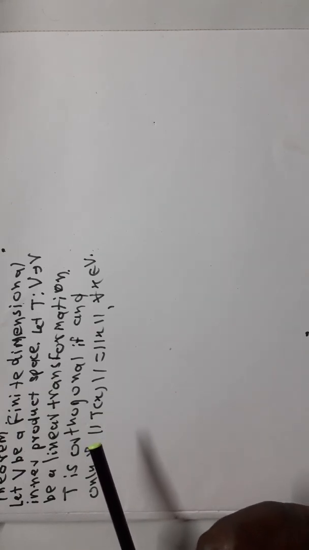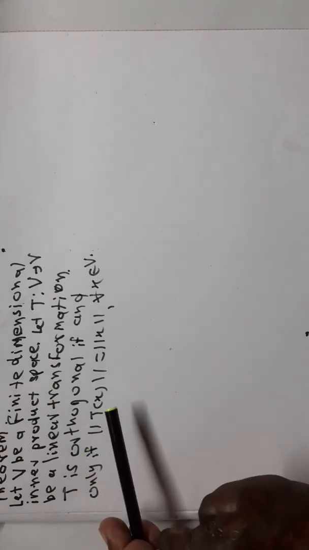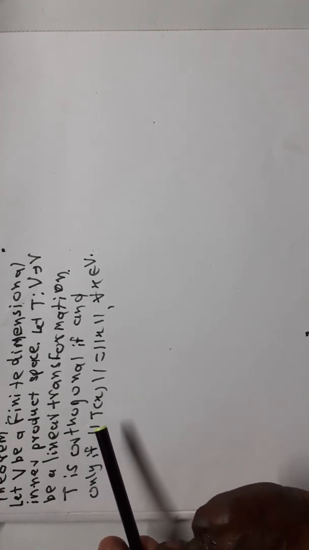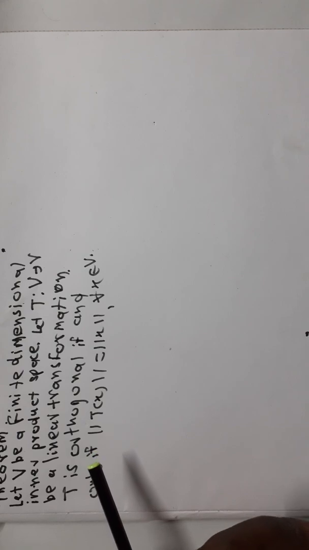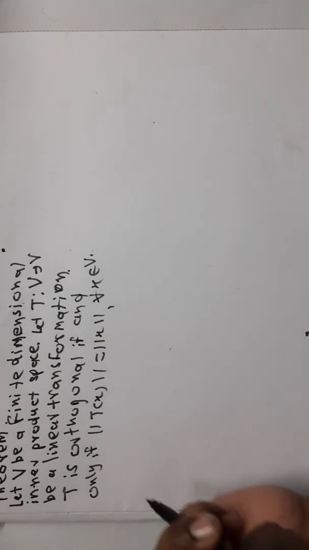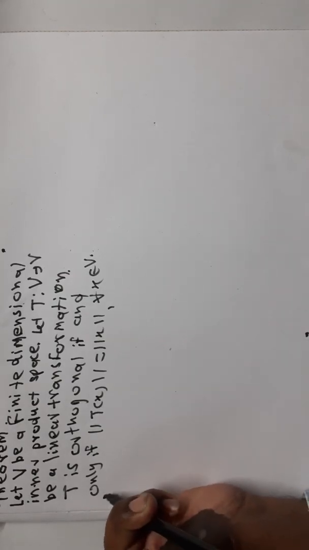Here let us first prove the first part of the theorem. We suppose that V is a finite dimensional inner product space and T from V to V is a linear transformation, and suppose T is orthogonal. Then we prove that norm of T of x is equal to norm of x. Proof.